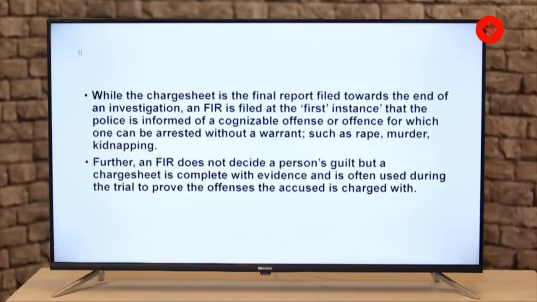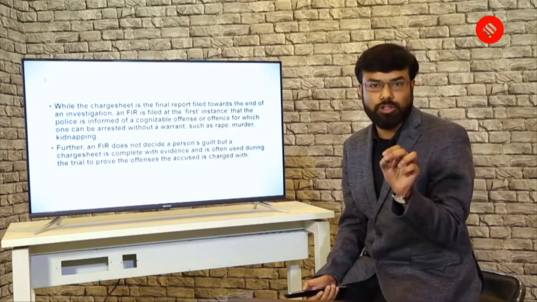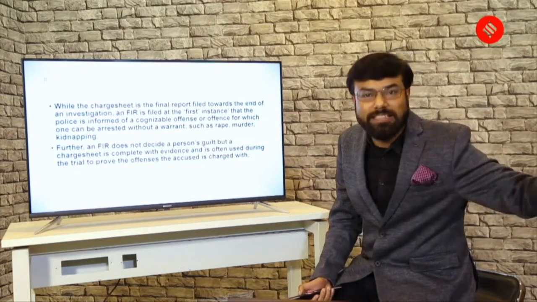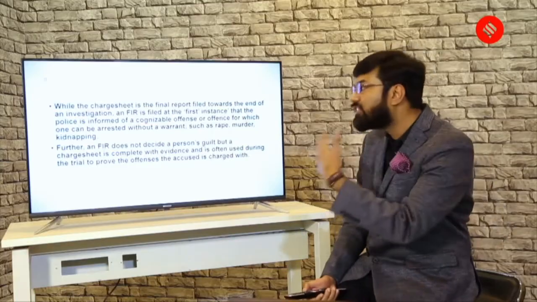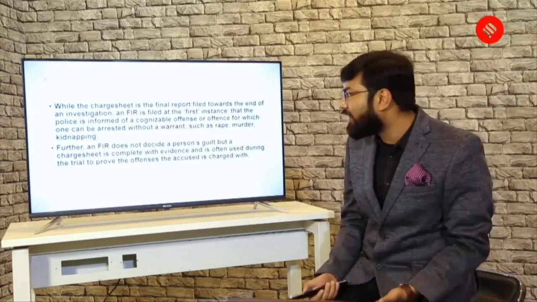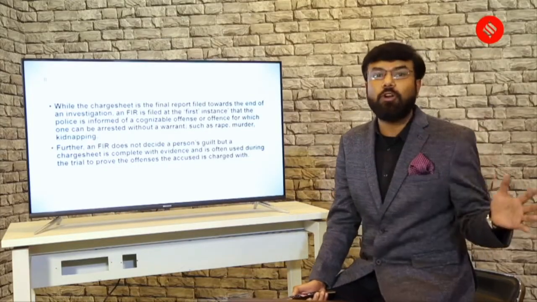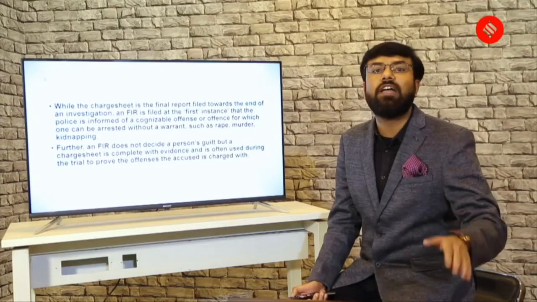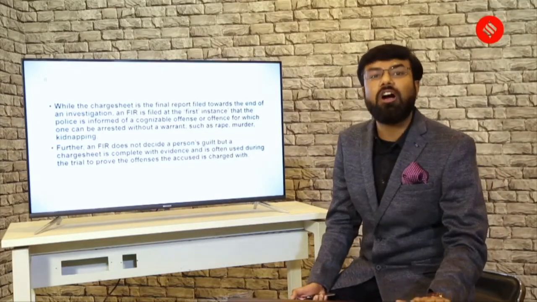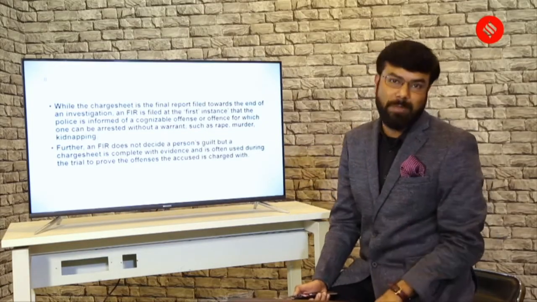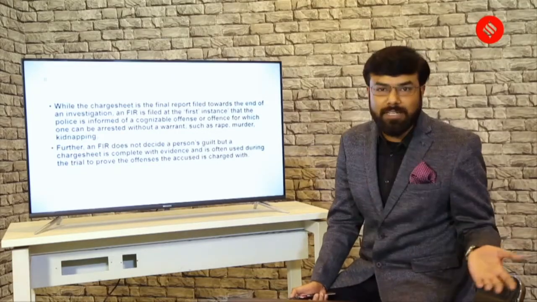Further, an FIR does not decide a person's guilt, but a charge sheet is complete with evidence. What is this point telling you? Your guilt is not established by an FIR. That is, you're not termed guilty just on the basis of an FIR. But a charge sheet comes with a lot of evidence. It's a complete evidence document, often used during the trial. So the court or the judge will ask the police officer, I need the charge sheet, because the court knows that the charge sheet will contain the evidence on which the judgment will be based. Purely on FIR, judgment is not based.